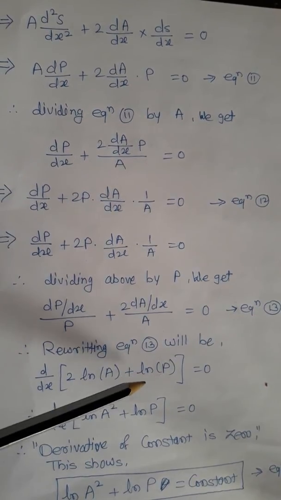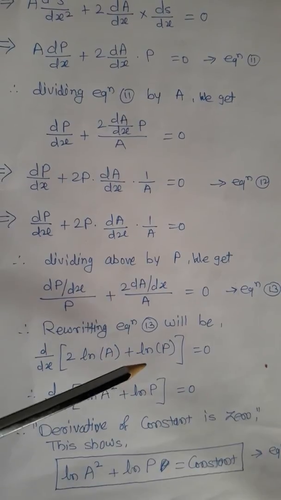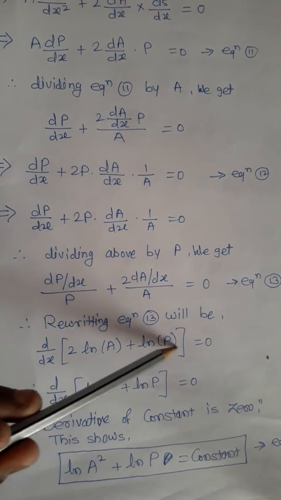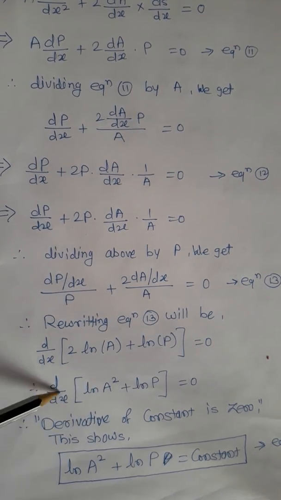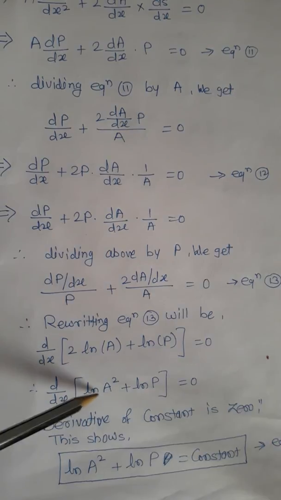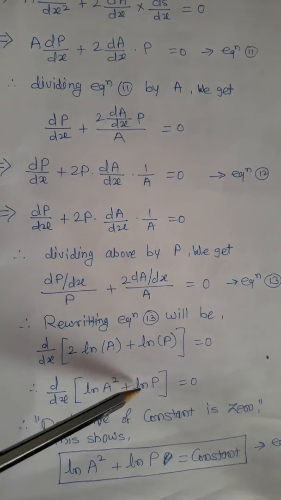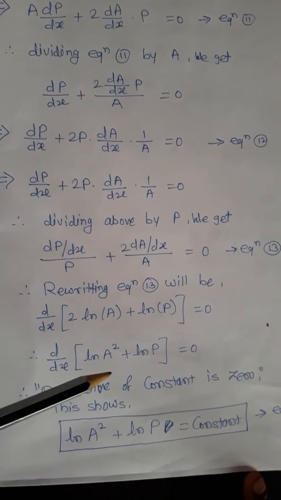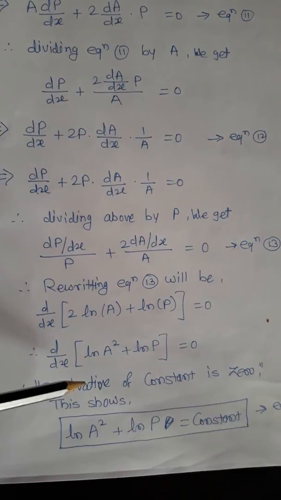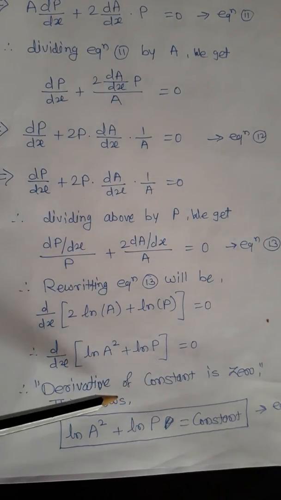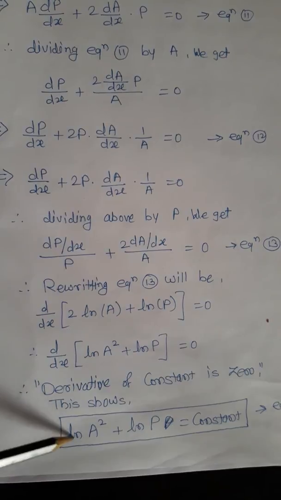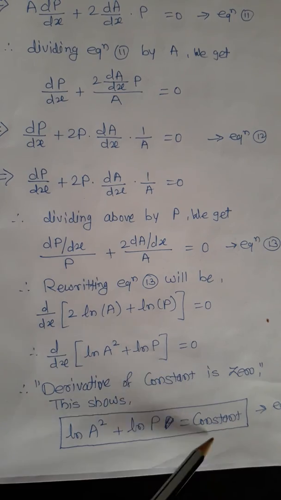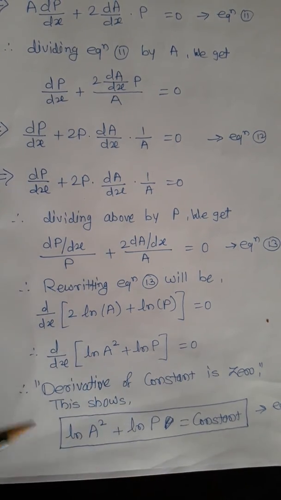ln is nothing but natural log. So natural log of A squared plus natural log of P, d/dx of that, is equal to 0. And we know from the rules of derivatives that the derivative of a constant term is always 0. So we can write ln A squared plus ln of P is equal to constant, and this is equation number 14.